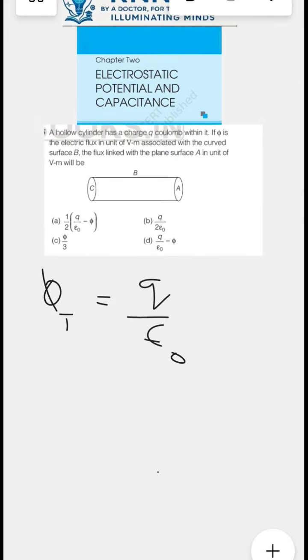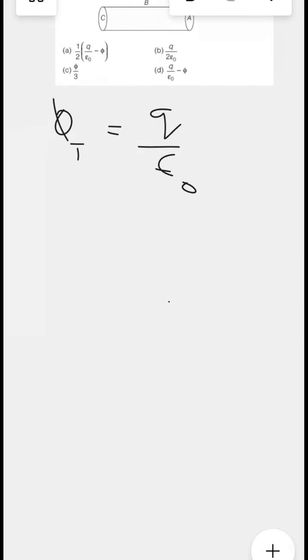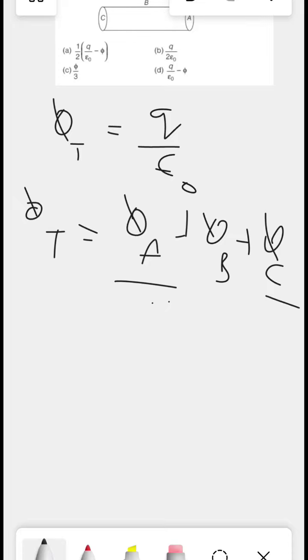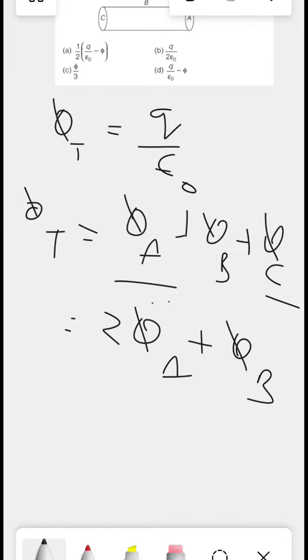In this case, it is a cylinder, so the total flux can be written as the flux through A plus flux through B plus flux through C. Flux through A and C are the same, so it is 2 times the flux of A plus the flux of B, which is equal to Q by epsilon.